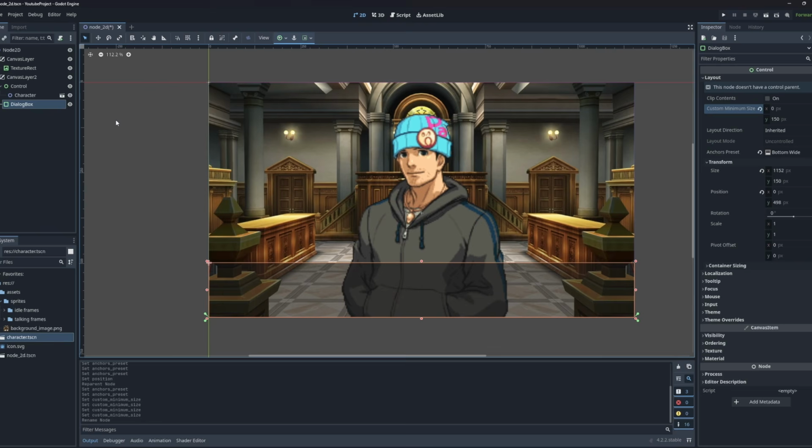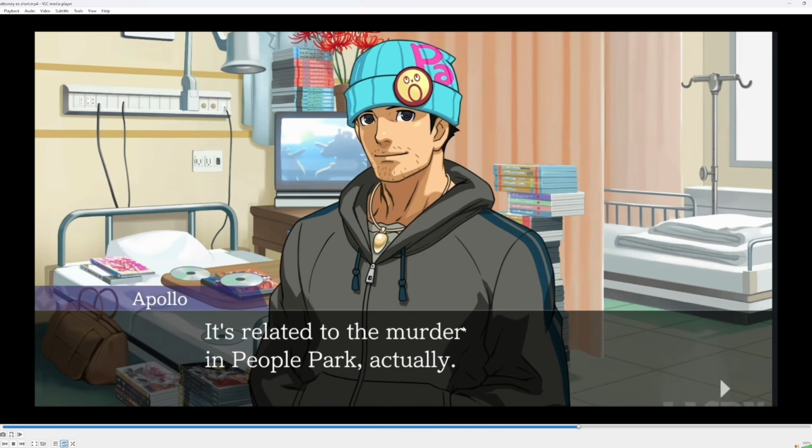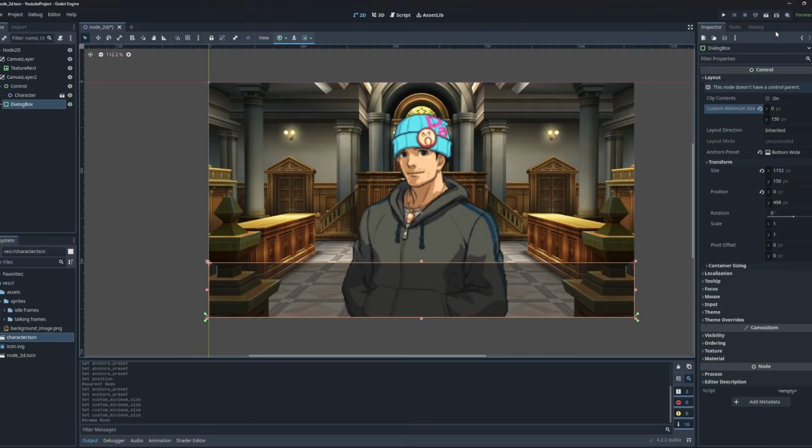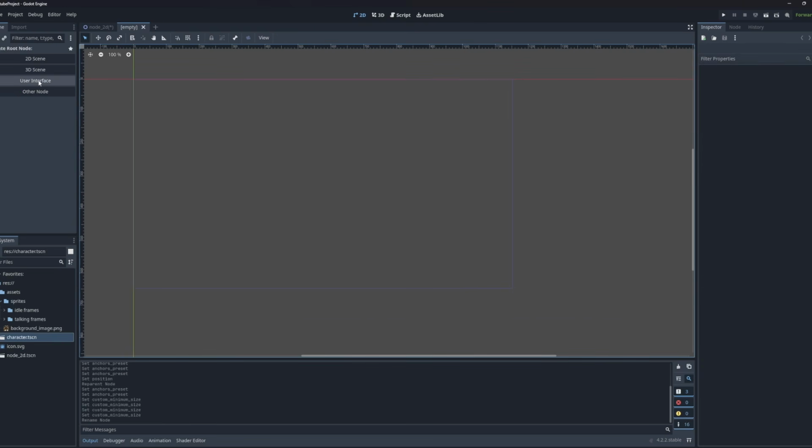Now we still need to add the speaker name box and the little cursor, and in a way all of those elements, the speaker and the cursor and the dialog box itself, all of this is part of the same game element, because we want them to move together and stay at the same position. So they could be part of the same game element called a dialog UI, for example. So I actually went a little bit fast by creating the dialog box first, but it's no big deal. We can just create a new scene here called a dialog UI.